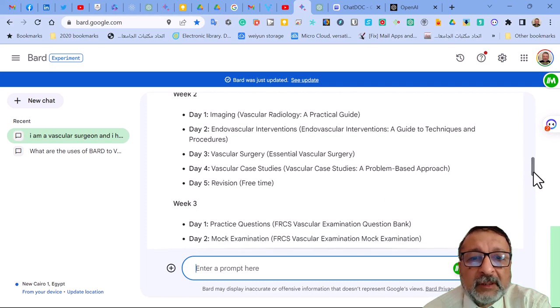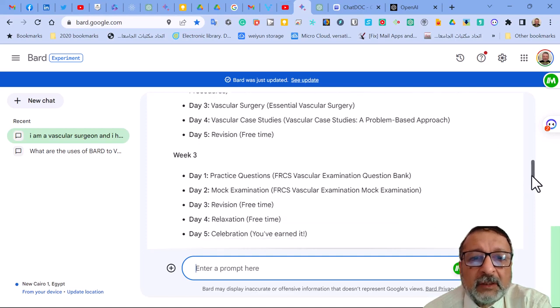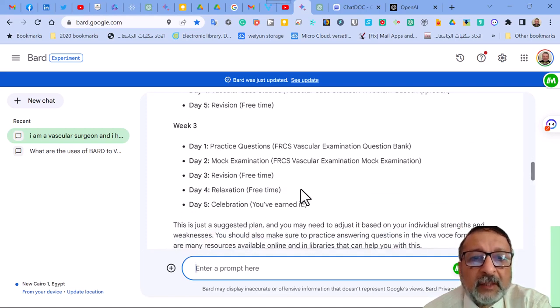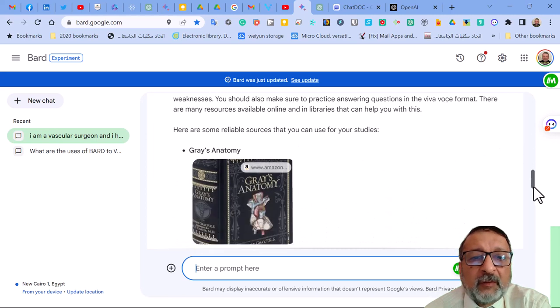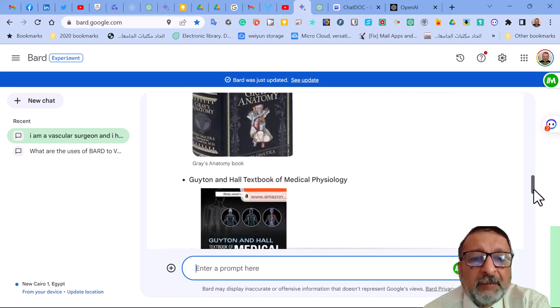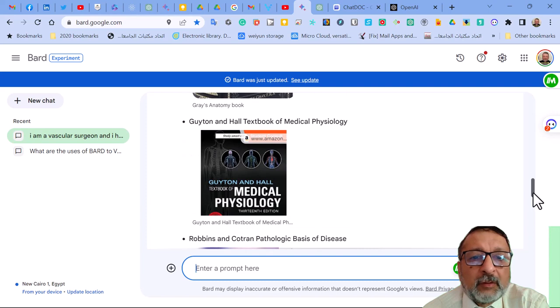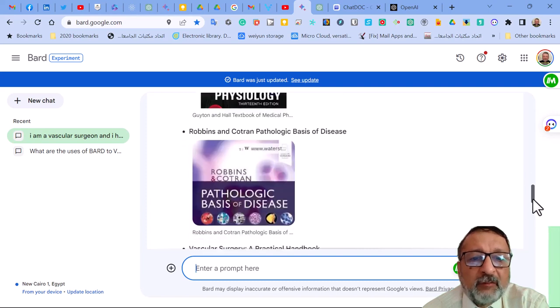It's very nice because it mentioned which book you need to study and what topic you need to study, and then you have revision time and relaxation time, and it also gives you a little bit of suggestion. It even gives you the name of the textbook and the first page.